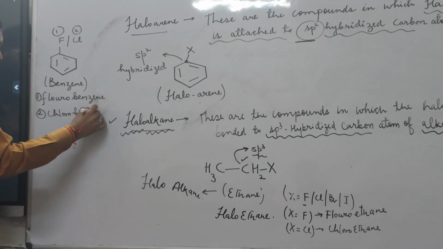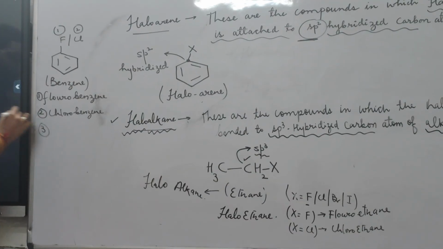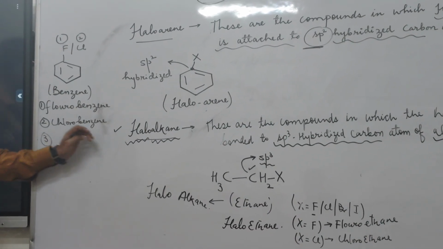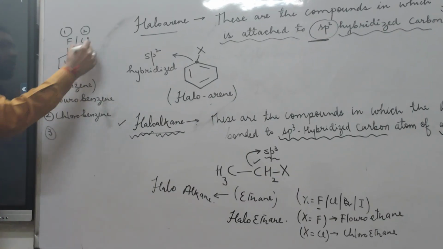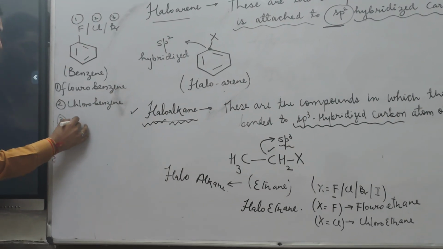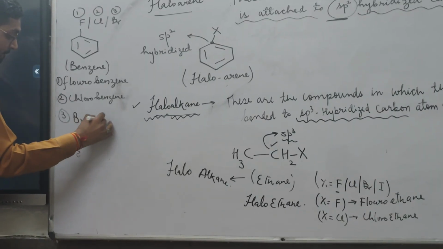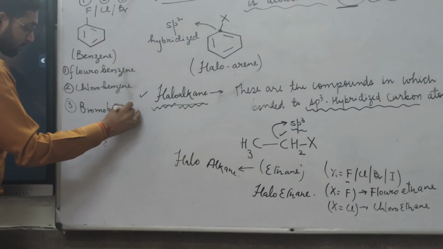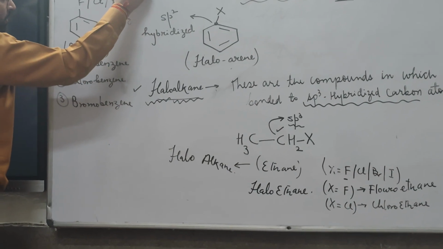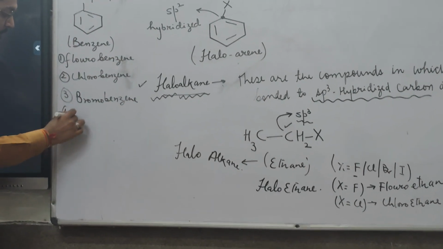Students, similarly, tell me what the name will be if the halogen here is bromine. It will be bromobenzene, and so on. For the next case, when the halogen atom here is iodine, the name will be iodobenzene.